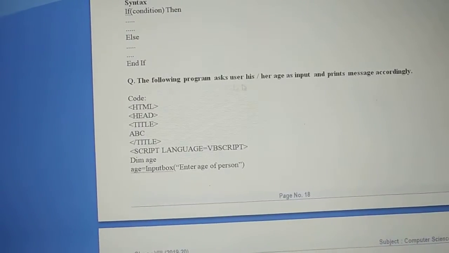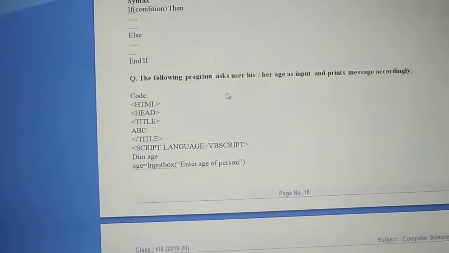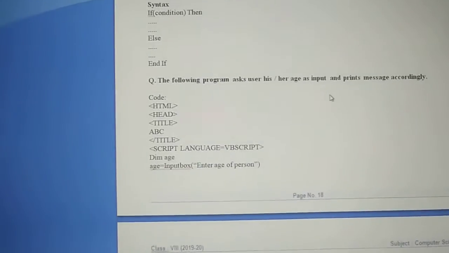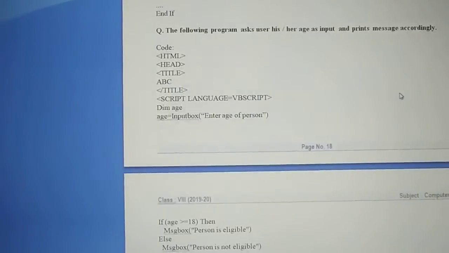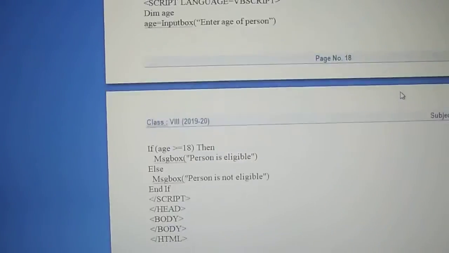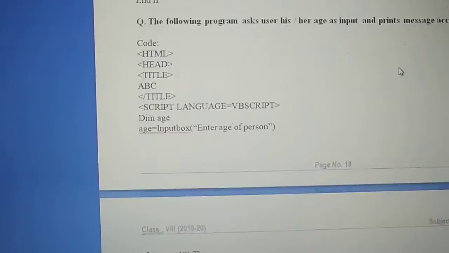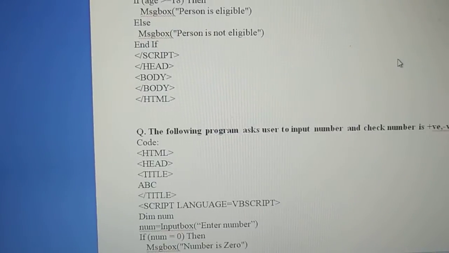Now one program we will execute. The following program asks the user his or her age as input and prints a message accordingly. So for this program, the first program, I will execute in the notepad screen. Okay children.